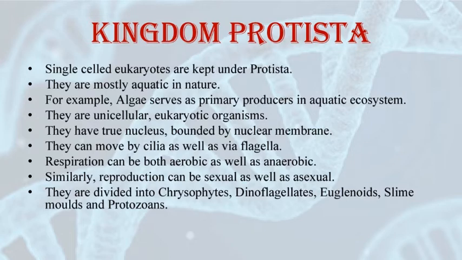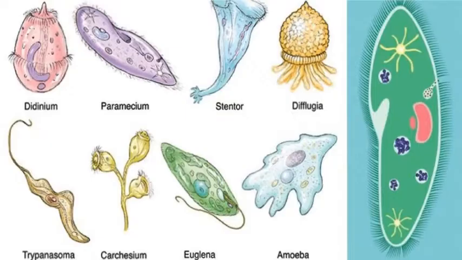Now, let us see some of the examples of kingdom Protista. So here are the images showing the examples. Didinium, Paramecium, Stentor, Difflugia, Trypanosoma, Carchesium, Euglena and Amoeba. These are the examples of kingdom Protista.